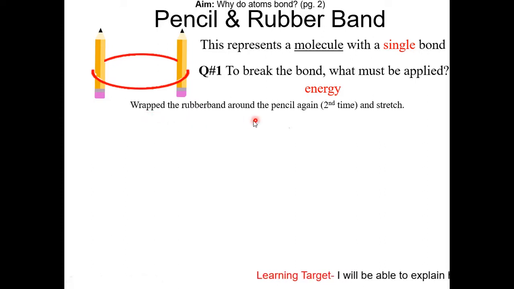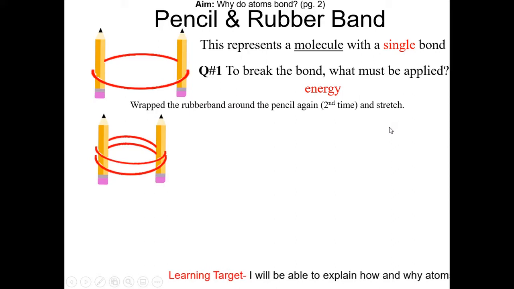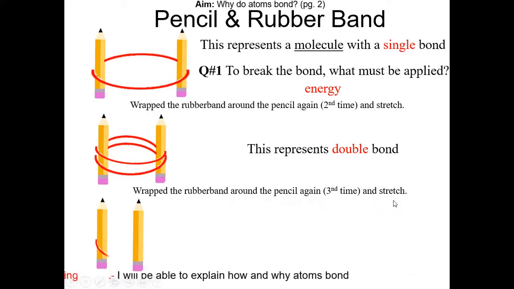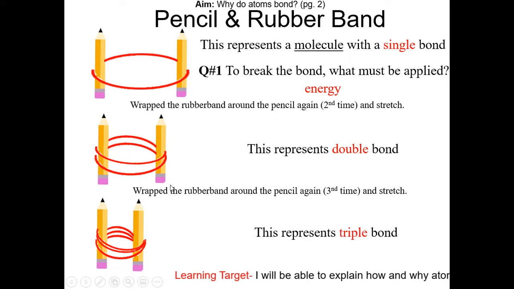Now wrap the rubber band around the pencils again and stretch. So this represents a molecule with a double bond. Now wrap the rubber band around the pencils again and stretch. So this represents a molecule with a triple bond. Now, what do you notice?